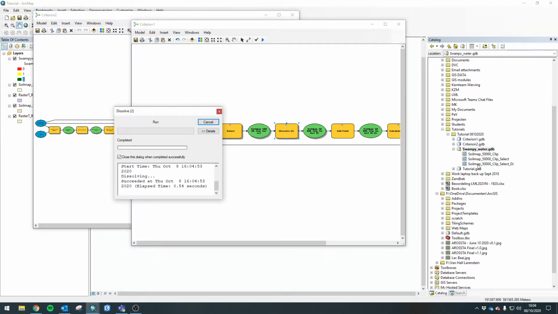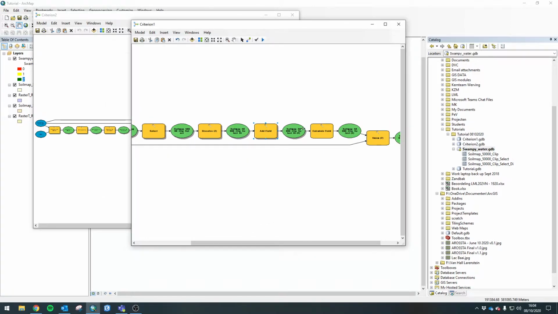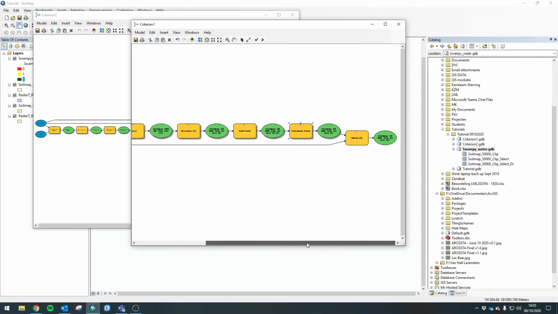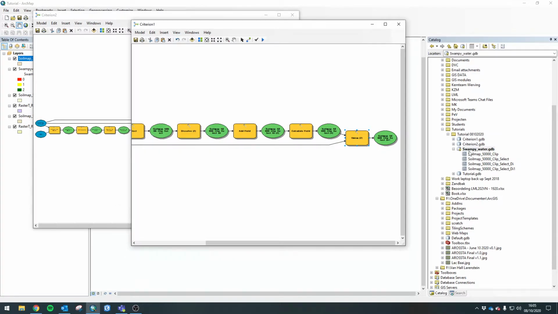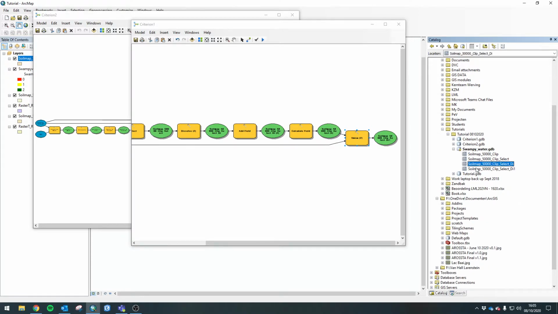Cool. We're on a roll. There's our dissolve, adding a field, which only affects the dissolve, so it doesn't actually create new output. Same for calculate field. And then our union, final step, boom. So now instead of having lots and lots and lots of data, we have 1, 2, 3, 4 features that contain everything that we need.